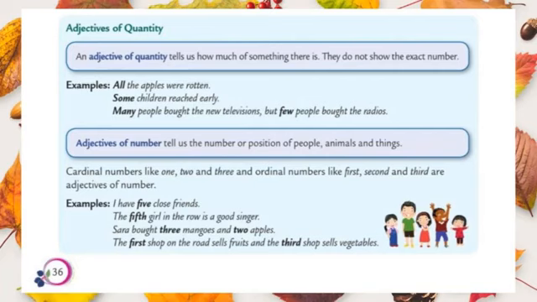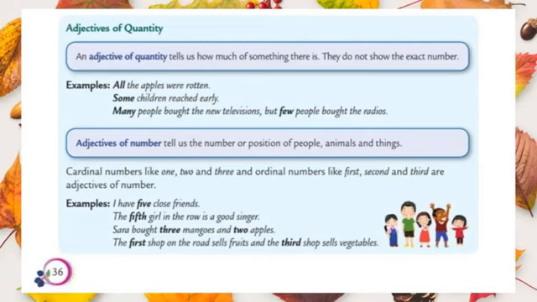Let us see some examples. I have 5 close friends. What is the first example? I have 5 close friends. We know the exact number of friends. How many friends means 5. So it shows the exact cardinal number. Let's move to the second example. The 5th girl in the row is a good singer. So the 5th is an ordinal number and it shows the position of that girl.